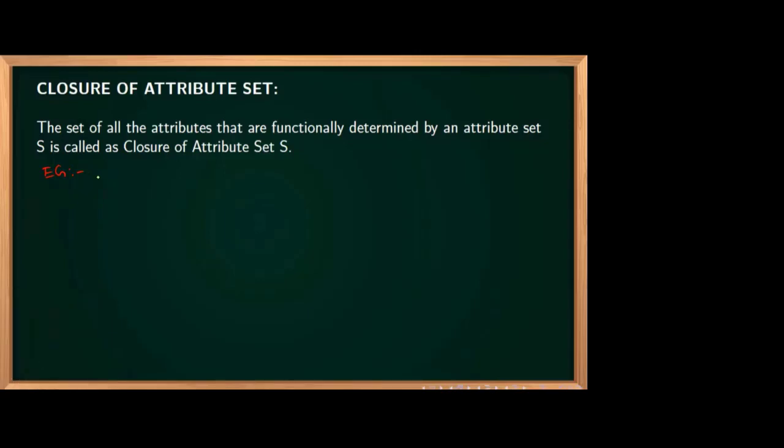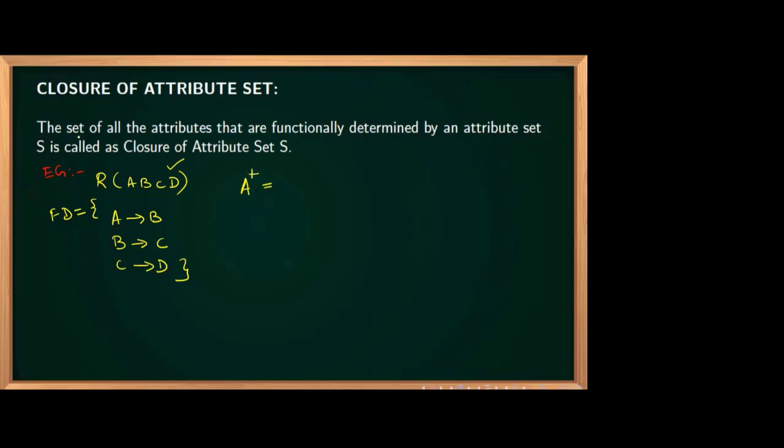You see here, I have a relation A, B, C, D, and I have a functional dependency set. Functional dependency, you know what that is, okay? A determines B, B determines C, and C determines D. This is a schema, relational, without values, only attributes. And this is a functional dependency set. There are many functional dependencies in a table, right? So fine.